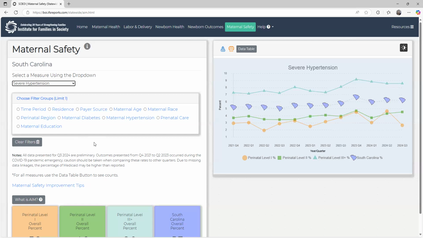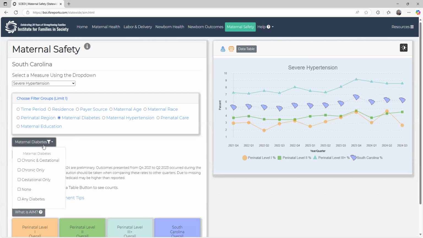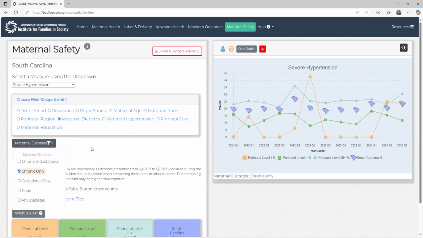And then within hospital type, I can look at each of these factors, and I can look at cofactors, right? So I'm looking at severe hypertension, and I want to now look at those who had type 1 or type 2 diabetes, right? And you can see here some spikes in those rates among the subpopulation, right? As we really try to figure out which mothers need our greatest support. I could look at it by race.